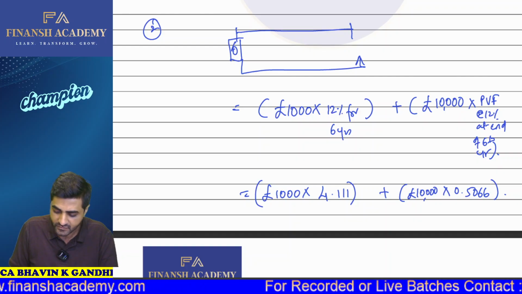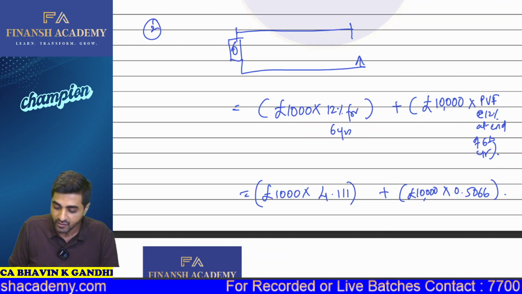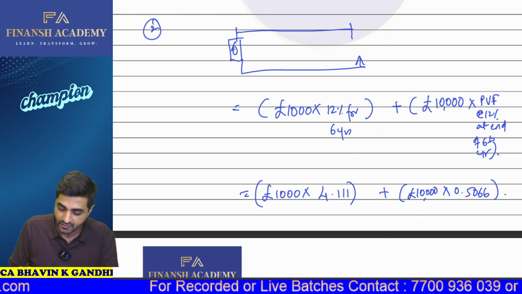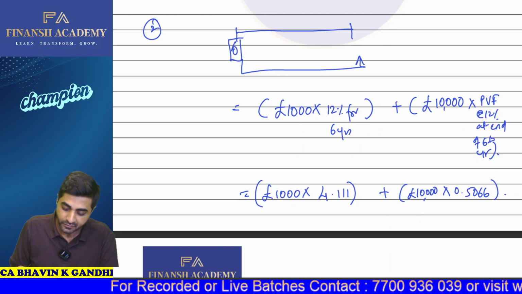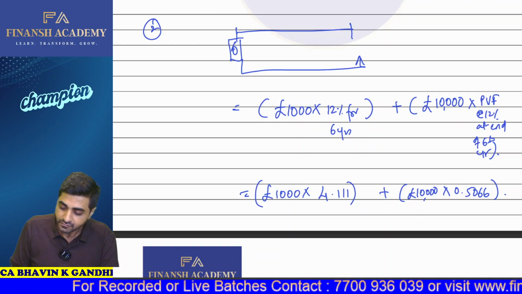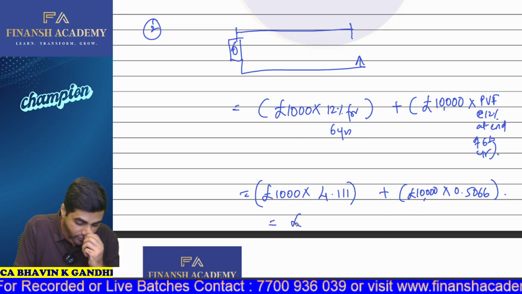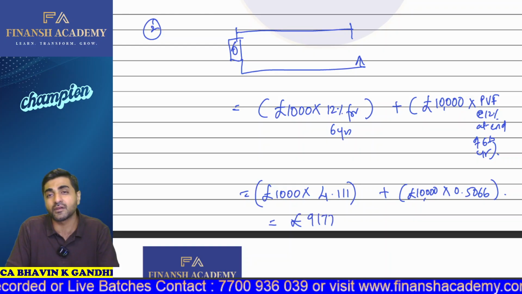So finally, this will be 9177. So 9177 is the value of the bond.